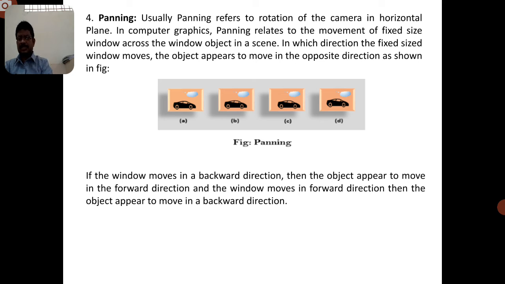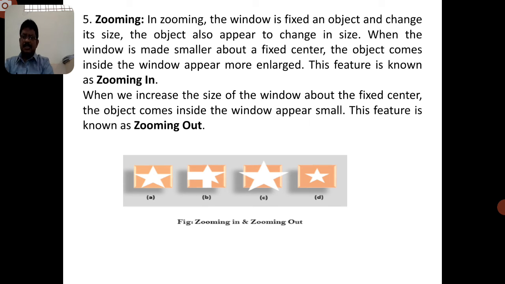So here we may observe the passing object; the car is one example. The window is fixed, but the car moves, and automatically the frame moves in the horizontal direction. This is nothing but panning. The next one is zooming. Everybody knows zooming.